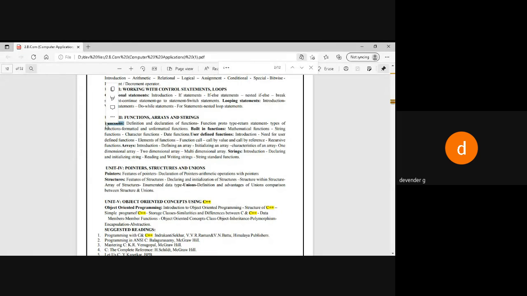If you know the importance of this particular unit, then we'll see how we are going to use this and how we're going to write the C program. Then another topic that comes is called the string. What is the string going to do? Previously we have seen the data type called character. What is this data type going to store? It is going to store letters. A single letter it will store.